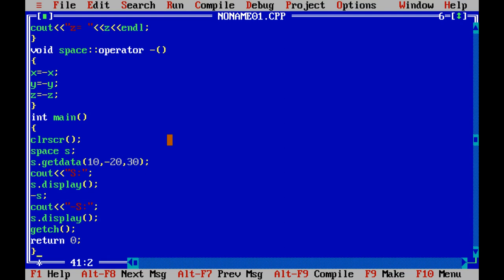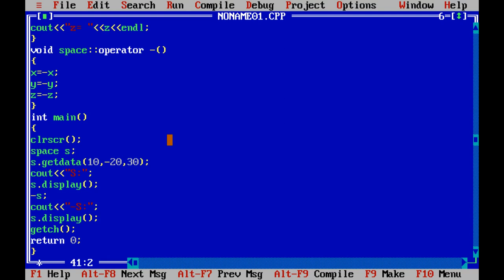Okay, clrscr, Space s dot getdata, the values we are passing, and cout as initial values we are printing by calling the display function, and we invoke the operator overloading function, that is minus on this object, so minus s, and cout minus s dot display and getch.